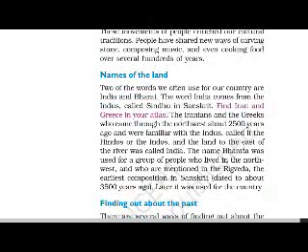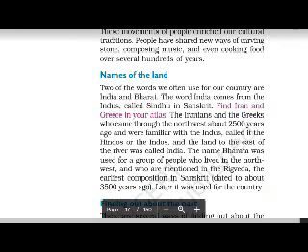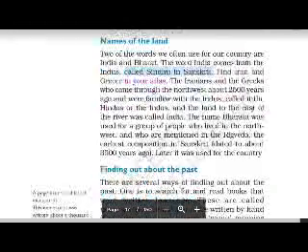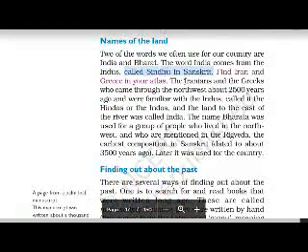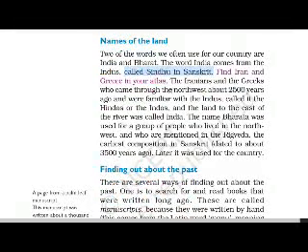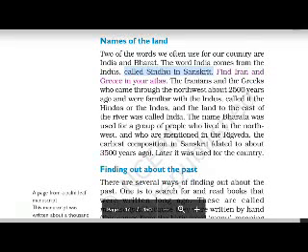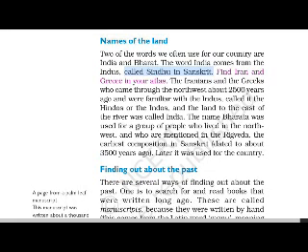Names of the land. Two of the words we often use for our country are India and Bharat. The word India comes from the Indus, called Sindhu in Sanskrit. Find Iran and Greece in your atlas. The Iranians and the Greeks who came through the northwest about 2,500 years ago and were familiar with the Indus called it the Hindus or the Indus. And the land to the east of the river was called India.